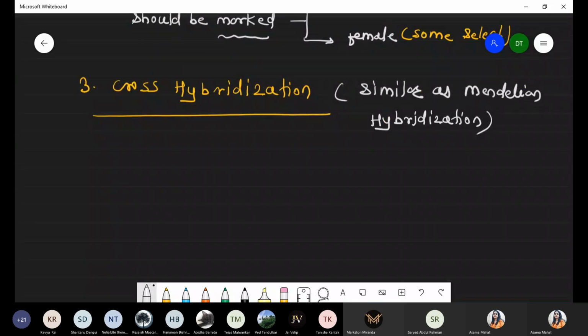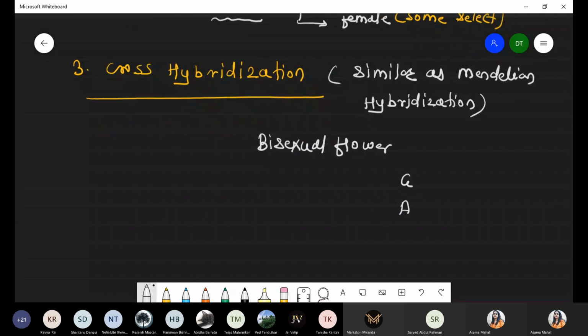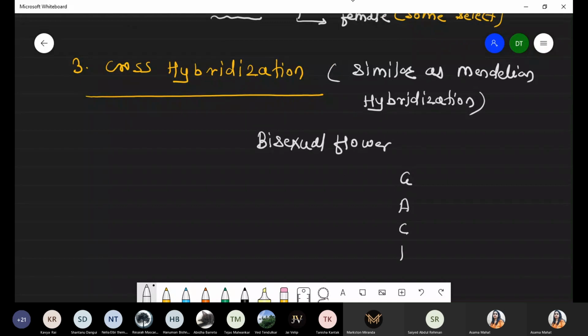For example, in a bisexual flower, gynoecium is present, androecium is present, then corolla and calyx are also present, GACA. Now you have to remove this androecium part, emasculation. So whatever plant this is, it acts as the female parent.